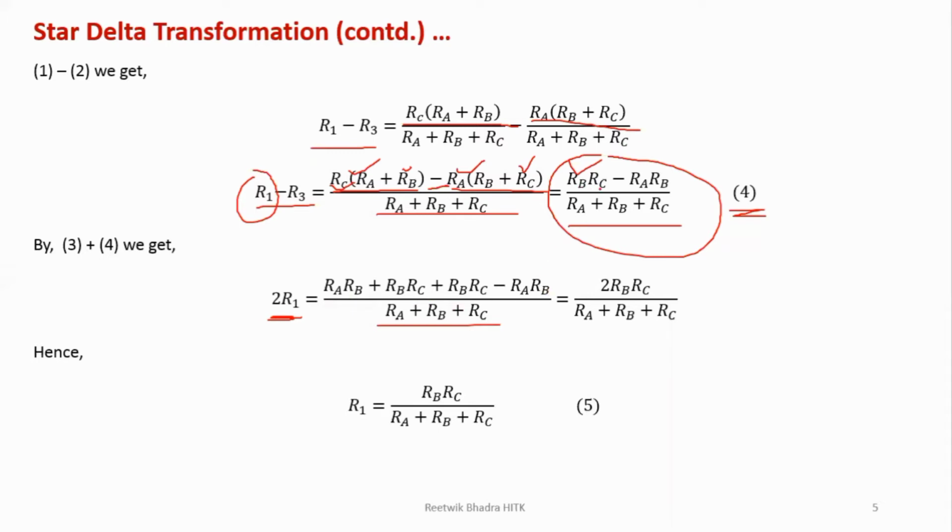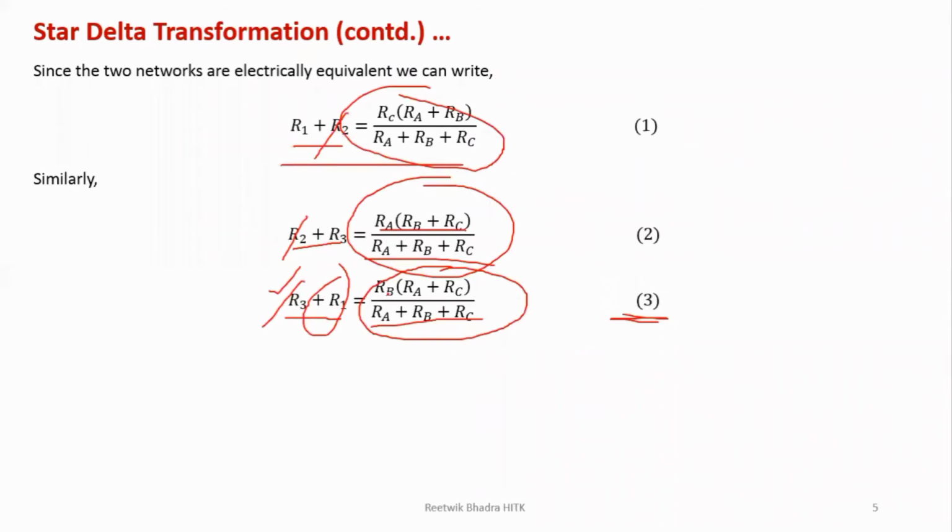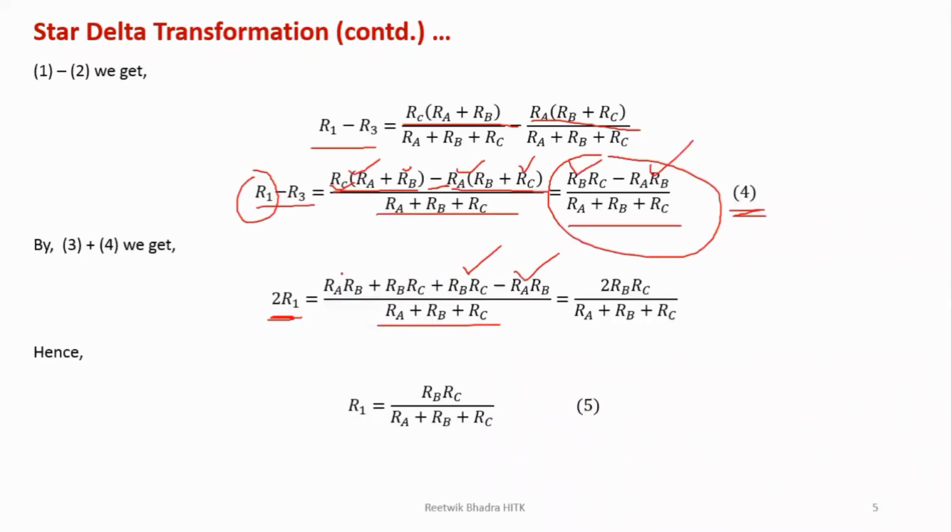So what is the term over here? RB RC minus RA RB written over here. What are the terms over here? RB RA and RB RC. So this RA RB cancels out. This becomes 2 RB RC. So this 2 cancels out, and ultimately you get R1 is equal to RB RC by RA plus RB plus RC.